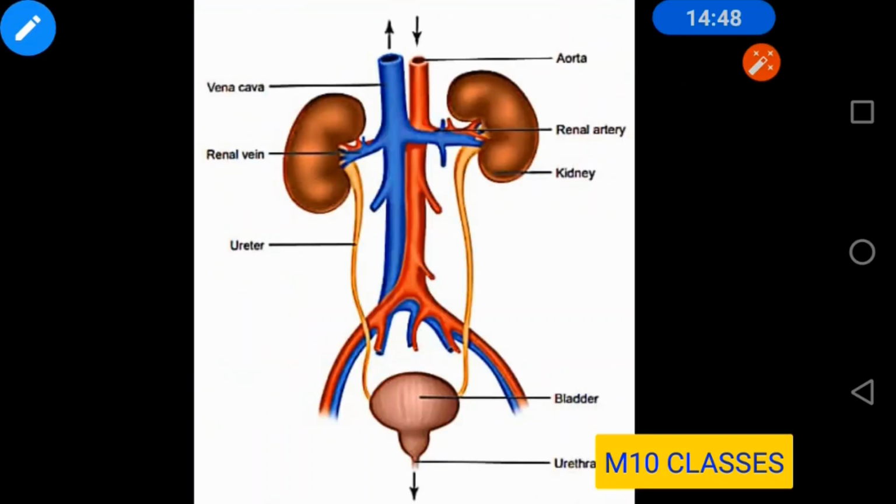Now you can see here we have two kidneys, a pair of kidneys, and the blood enters into the kidney for purification. When the wastes are excreted from the nephron, urine is formed inside the kidney and it passes to the urinary bladder with the help of ureters. There are a pair of ureters, and from each kidney a ureter originates and comes to the urinary bladder. From the urinary bladder the urine gets out with the help of the urethra.